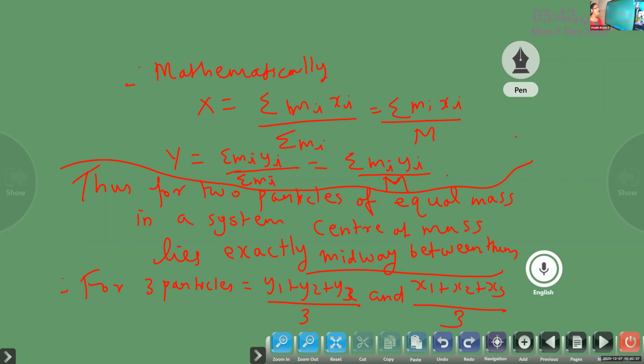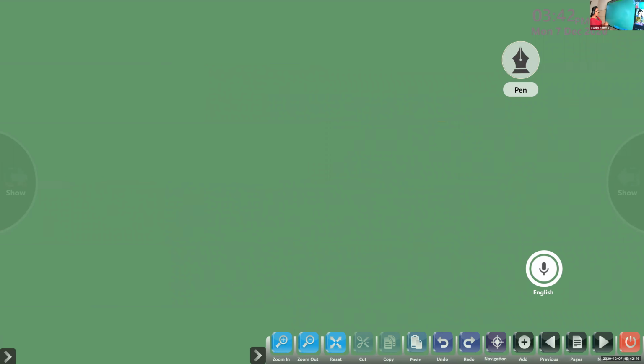Okay. Can I change it, children? Shall we do one problem based on this center of mass system? Okay. Shall I change? So one problem on the basis of this.